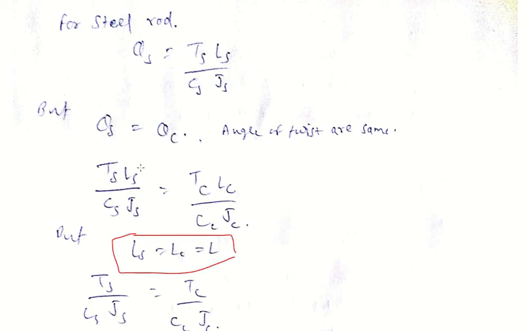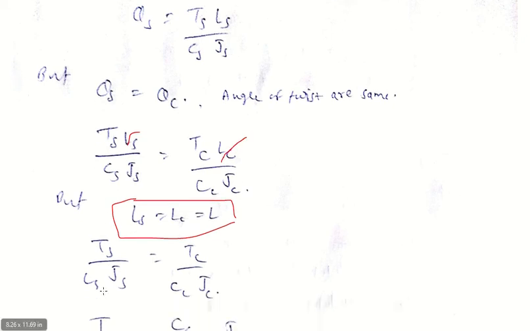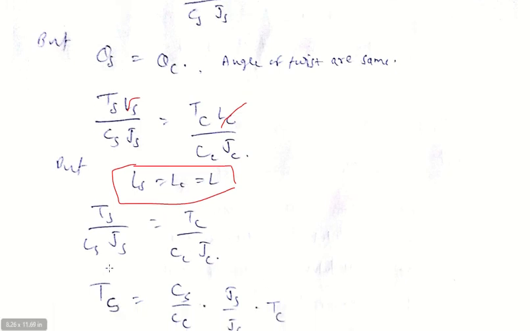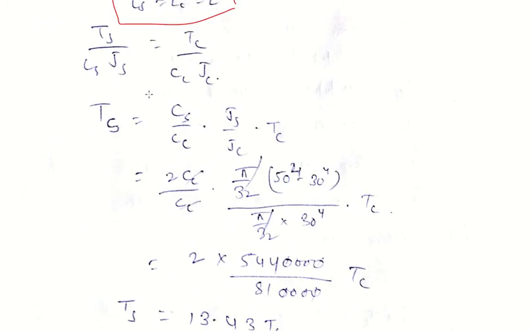So it will cancel. The remaining portion is Ts by CsJs equals Tc by CcJc. So we put the value of Cs in terms of Cc because in the question the modulus of rigidity of steel is twice the modulus of rigidity of copper.